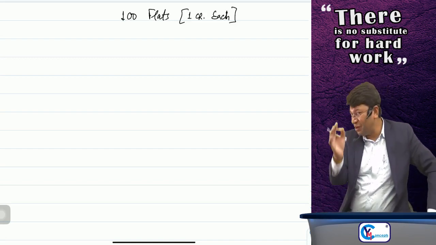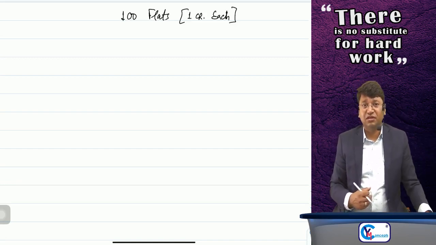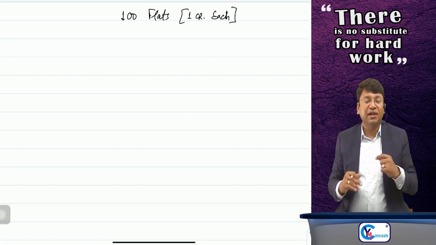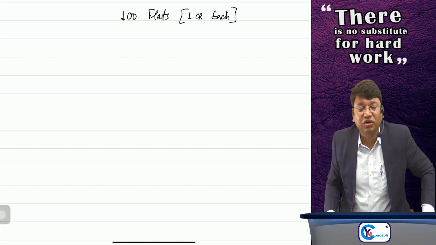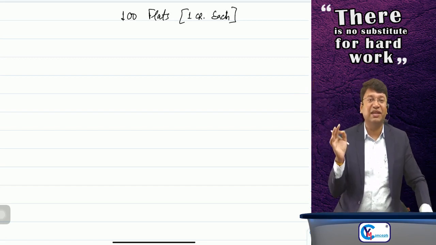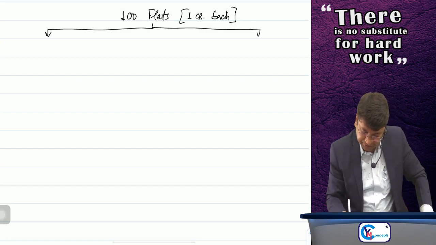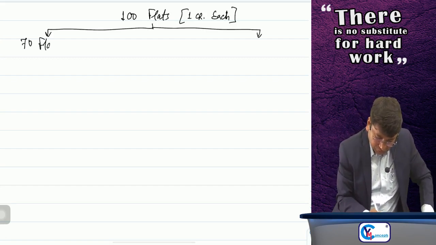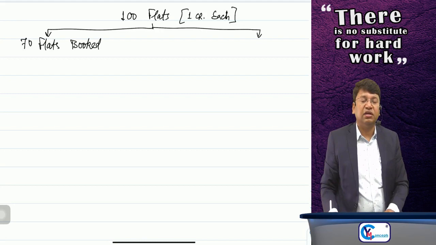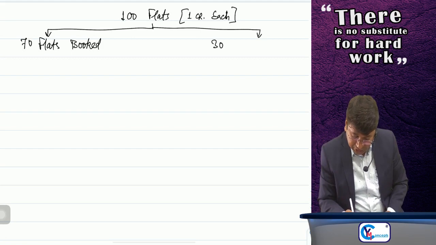Sir, now my point is, to construct those 100 flats, before constructing them, I have opened that project before the public. While the building is under construction, many of the flats are booked. So suppose in this example, out of 100 flats, 70 flats are already booked before grant of completion certificate or first occupation, whichever is earlier, and 30 flats are not booked.